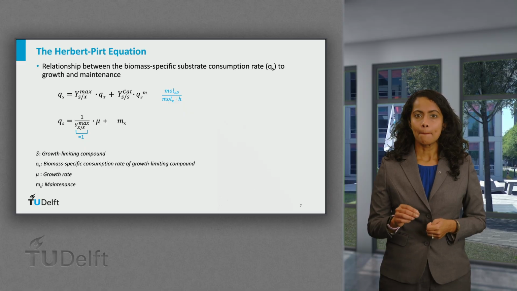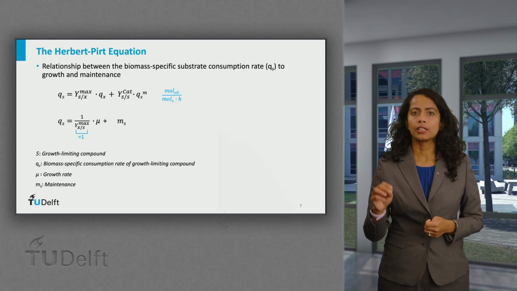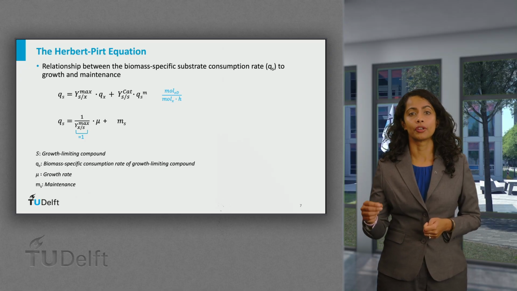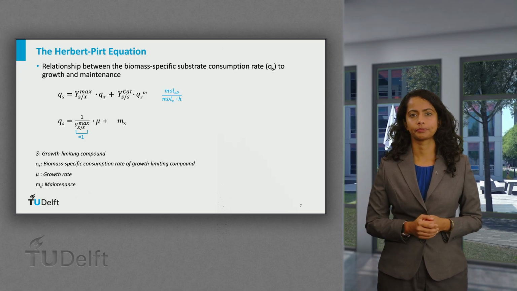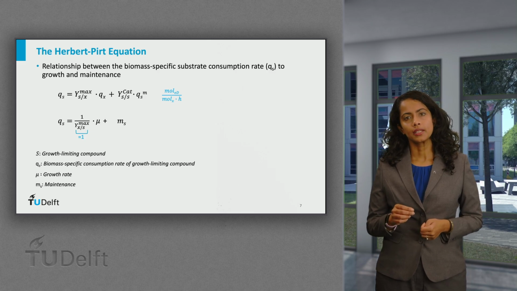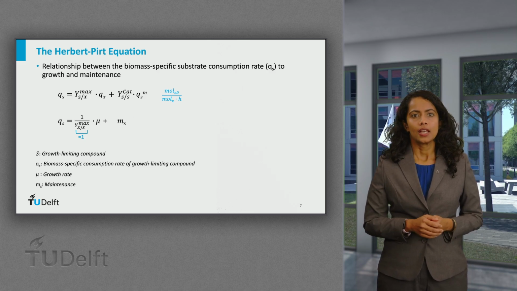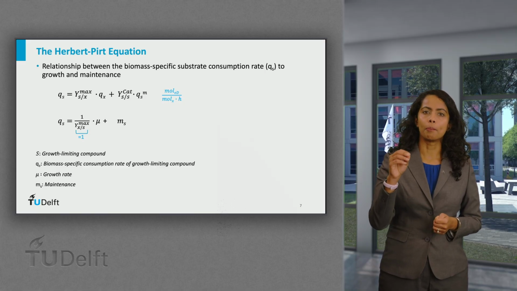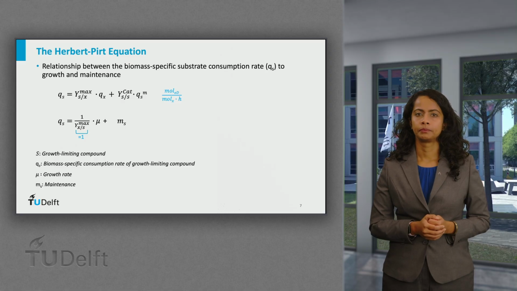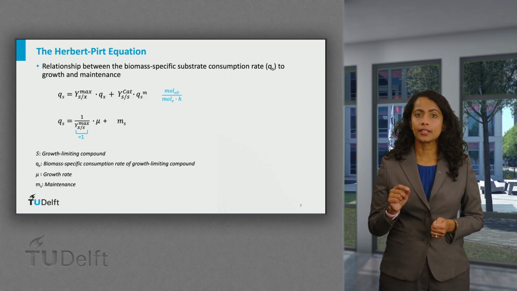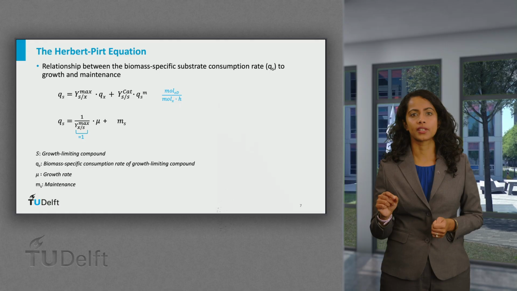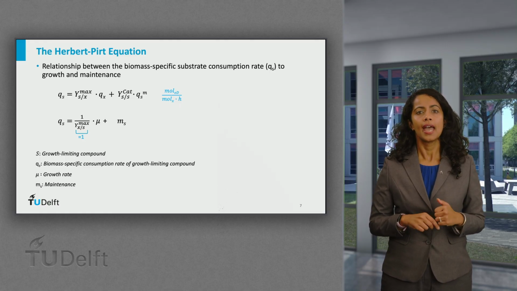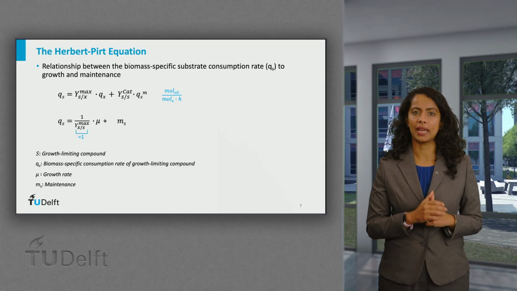The Qs becomes mu, the actual biomass-specific growth rate, and maintenance derived from the catabolic equation. The maintenance term becomes Ms, that is the biomass-specific substrate consumption rate for maintenance activities. In this way, the total substrate consumption represents both the energy used by cells for biomass production and the energy required for cellular maintenance.